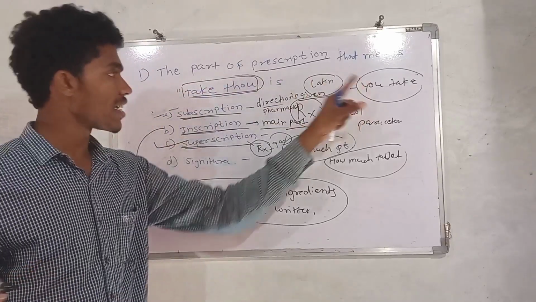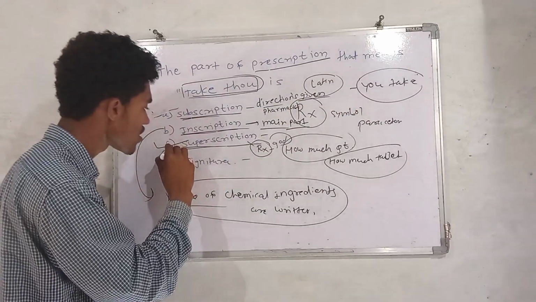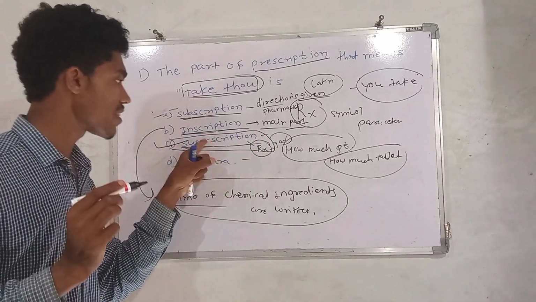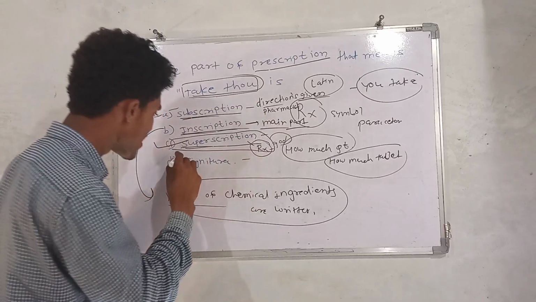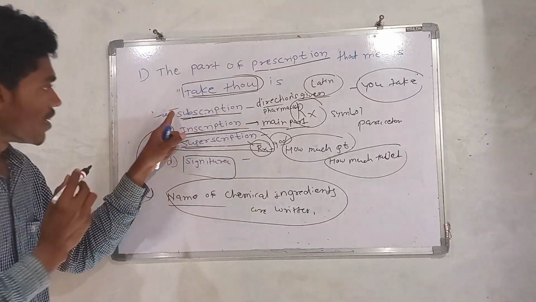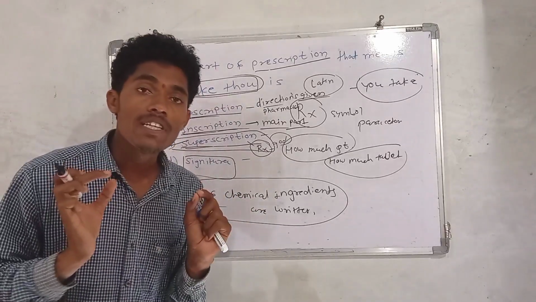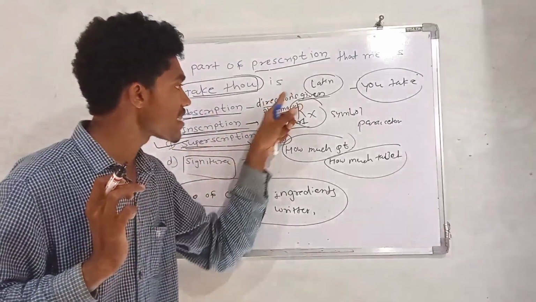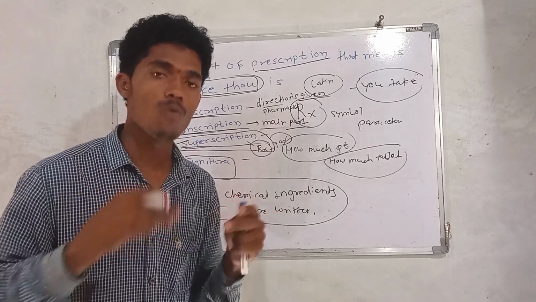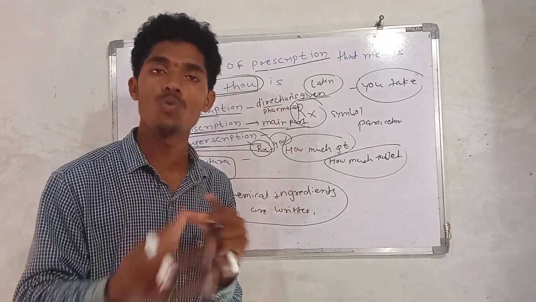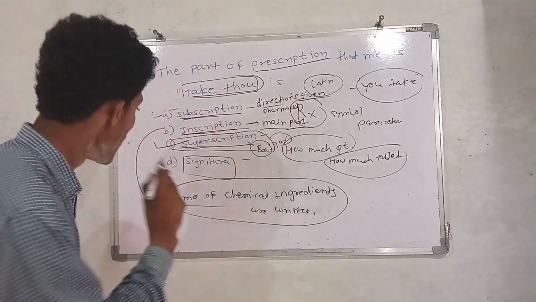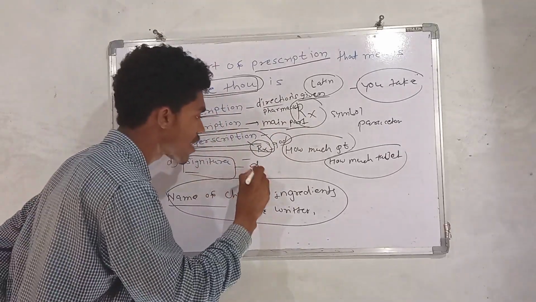That "take thou" or "you take" or that Rx symbol comes under this part of the prescription, that is the superscription. What is the signature? See, there is a little difference between signature and subscription. Subscription is the direction given to the pharmacist, how much quantity of that medicine you have to give to the patient. That type of directions are mentioned in the subscription. But in the signature, the directions are given to the patient.